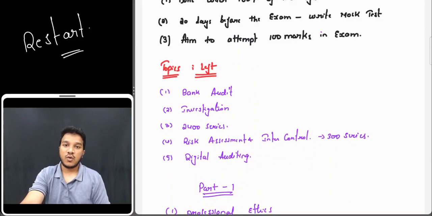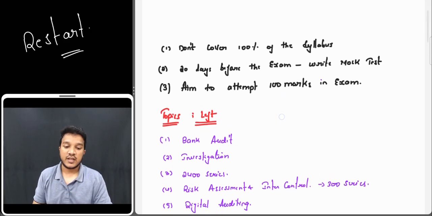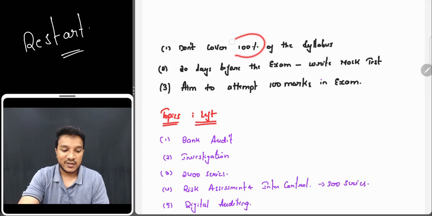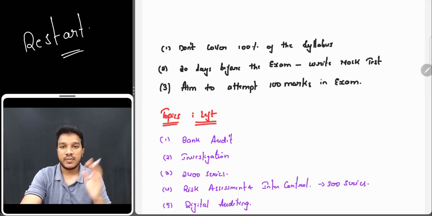So, in my opinion, audit paper for May 2025 attempt was one of the toughest papers. In this video, we are going to discuss how I cracked the paper and what I did in my preparation. First and foremost, I did not go for 100% of the syllabus. Maybe I did about 80% of the syllabus, but I was very sure that if a question came from it, I would definitely get good marks. That level of preparation I did, but the balance 20% I just left. I'll tell you what all topics I left.